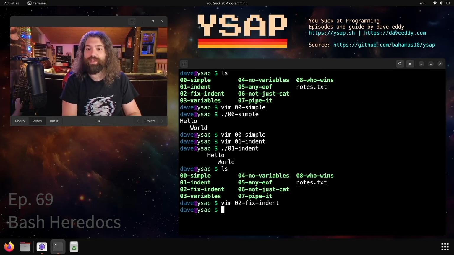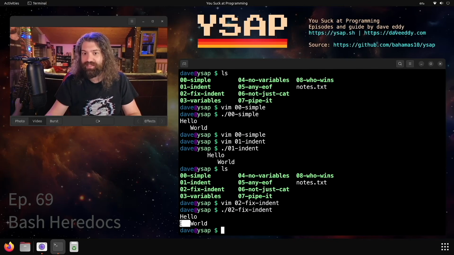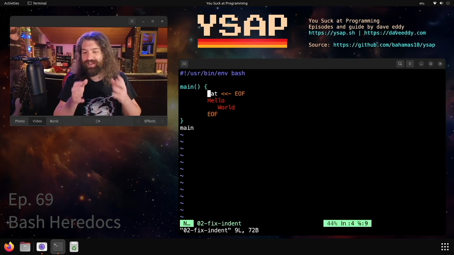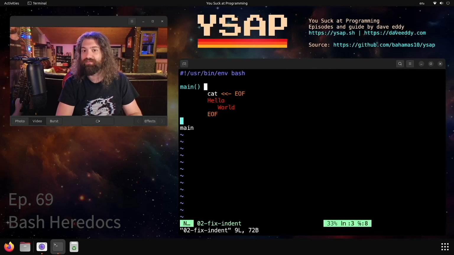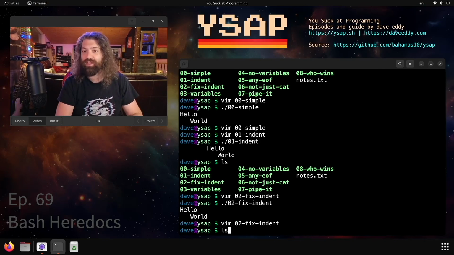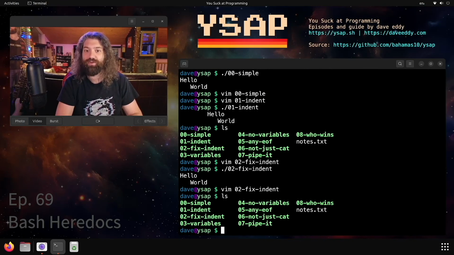So it's super useful. We can put it in little functions like this. And notice it still retains the spaces. It just got rid of those tab characters there. So it's pretty smart when it comes to that. You can get into some weird situations with it. But yeah, this is super useful. We can also put EOF at the same level of indentation as our cat invocation, which is super nice. We don't have to put it at the beginning of the line. So that's super nice. Great for usage messages if you're inside a function or whatever.